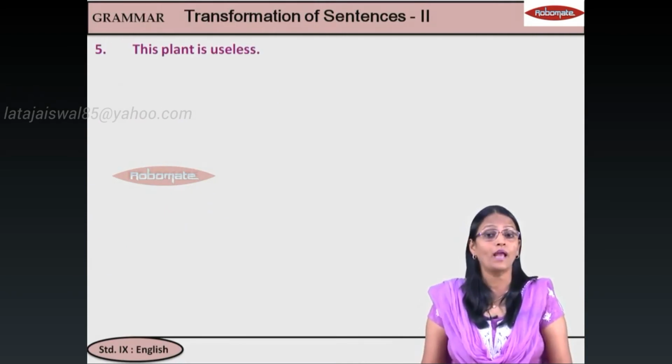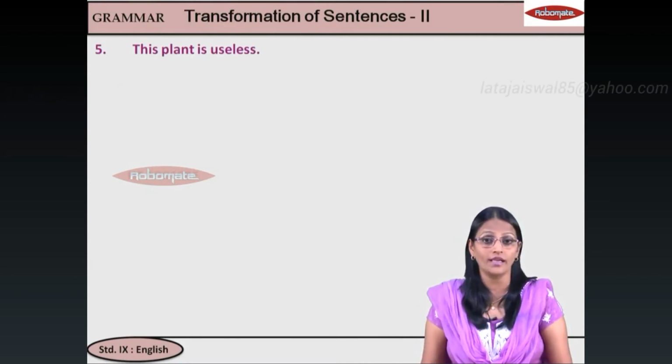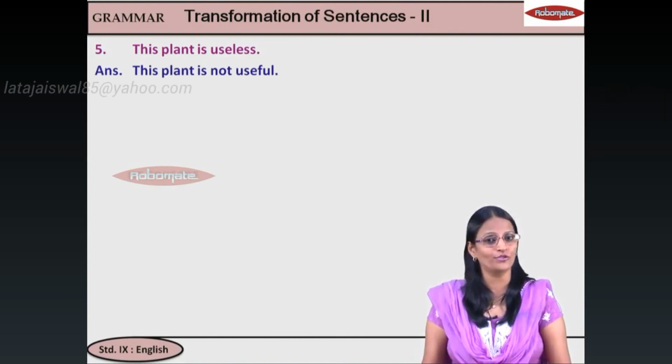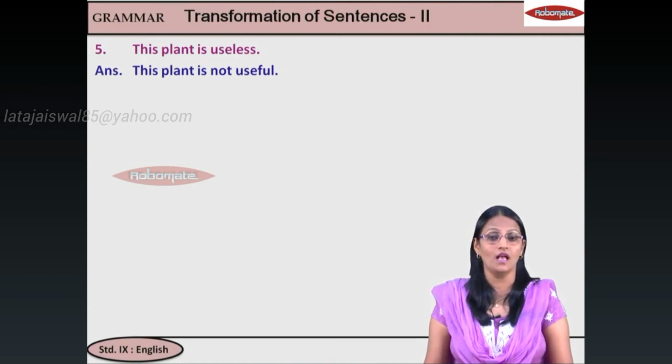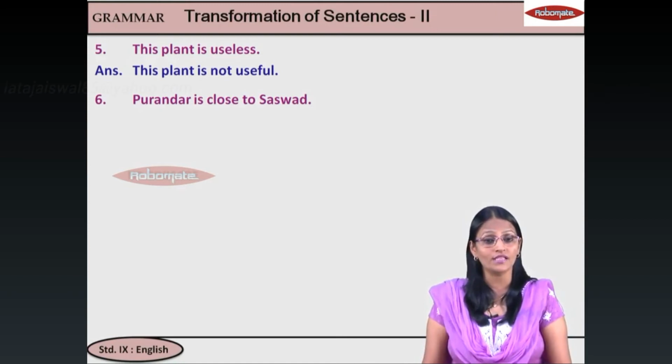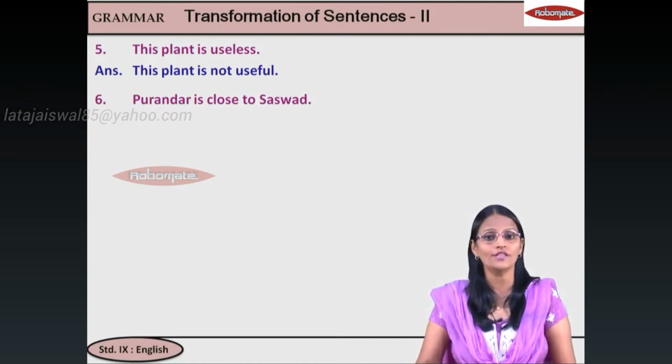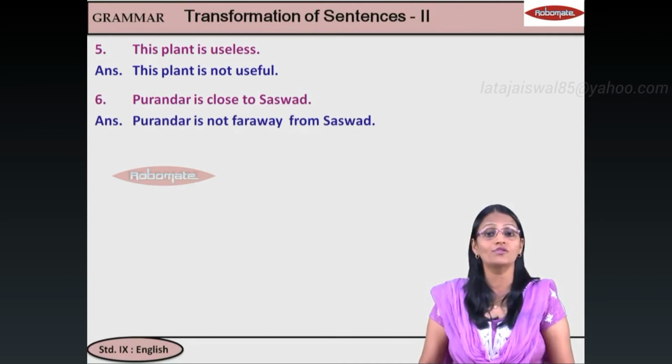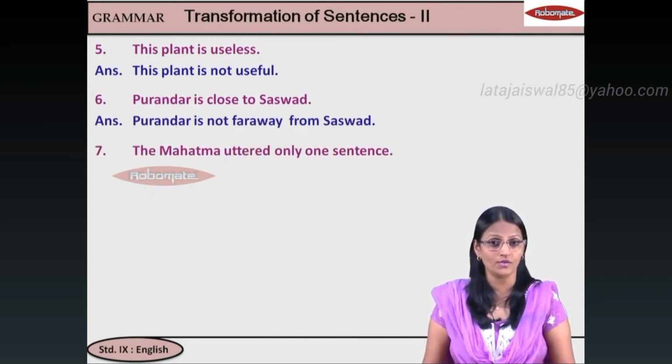Now, the plant is useless. Again, useless का opposite, useful. But are we saying it is useful? We are saying it is not useful. तो हो गया ना negative. Next, Purandar is close to Saswat. Now, close to का opposite, far away. But are we saying it is far away? नहीं, we are saying it is close. मतलब negative use करके opposite word. So we will say Purandar is not far away from Saswat.